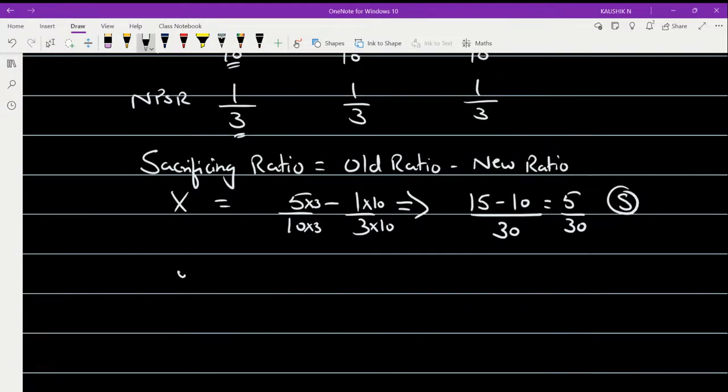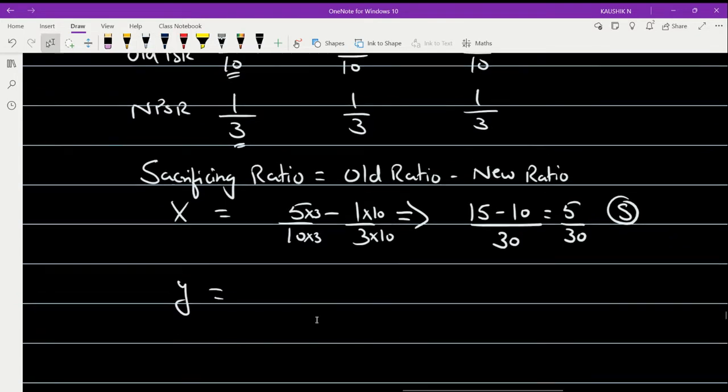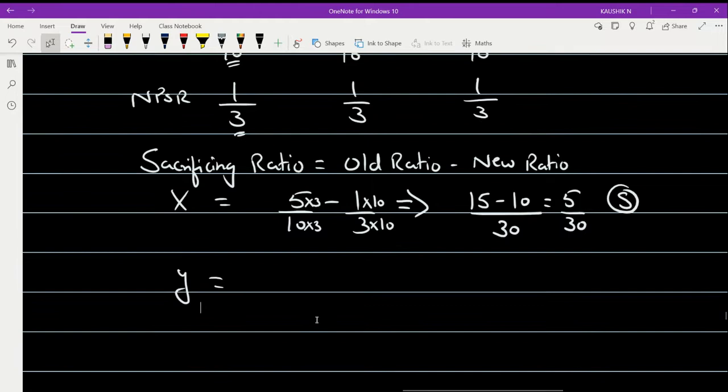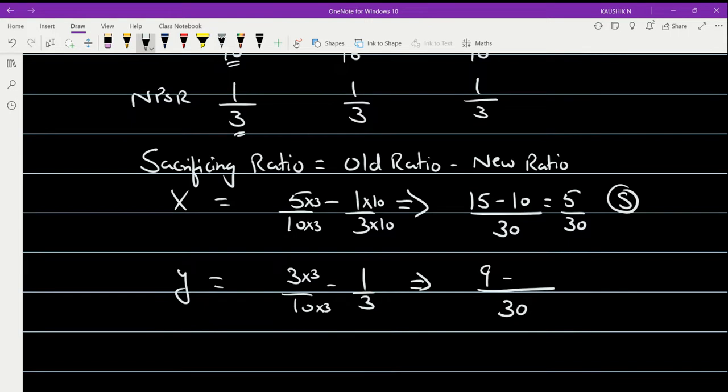Now, moving on to Y's calculation. For Y, what was the old ratio? The old ratio was 3 by 10, right? So 3 by 10 minus 1 by 3. Again, the LCM is going to be 30. So 10 into 3 is 30. 3 into 3 will be 9, minus 3 into 10 will give you 30.